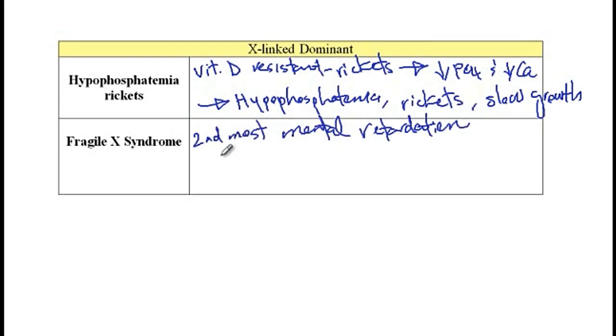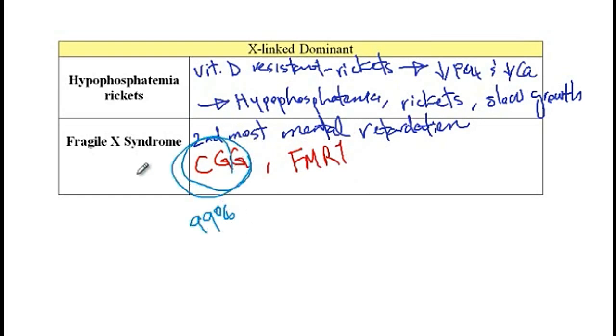The first one is expansion of the trinucleotide repeats of CGG, and the other one is by mutations in the FMR1 gene. The first mechanism, CGG expansion, accounts for about 99% of the cases of Fragile X, versus FMR1 mutation, which accounts for about 1% of the cases.